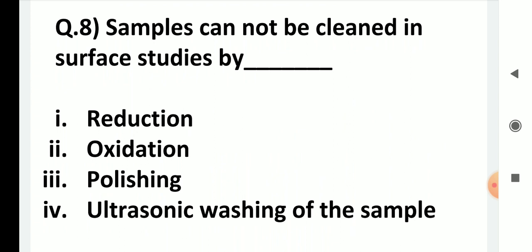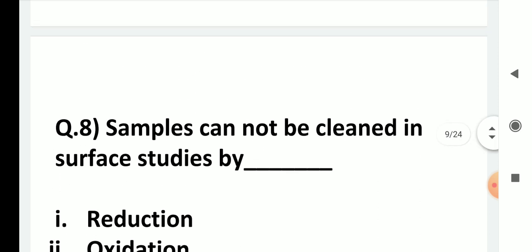Samples cannot be cleaned in surface studies by oxidation, because oxidation will produce oxides. It will not clean, it will contaminate. So oxidation is the one which cannot be used for cleaning the surface. With polishing you can clean the surface. With ultrasonic washing you can clean the surface. With reduction you can remove the oxides if they are present. So cleaning is possible with reduction. But with oxidation you cannot clean the surface. In fact, you will make it even more dirty.